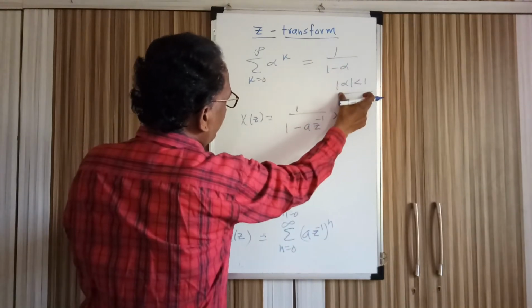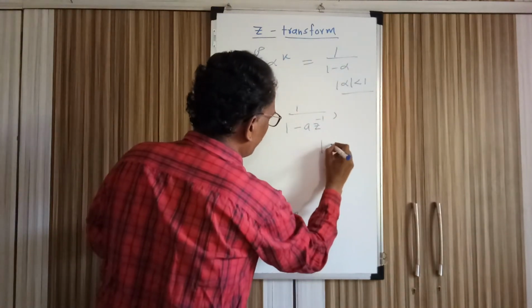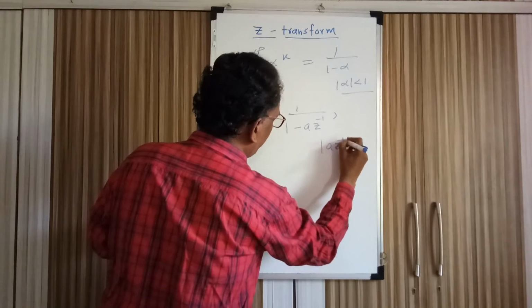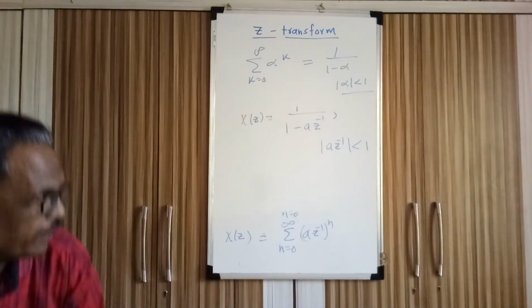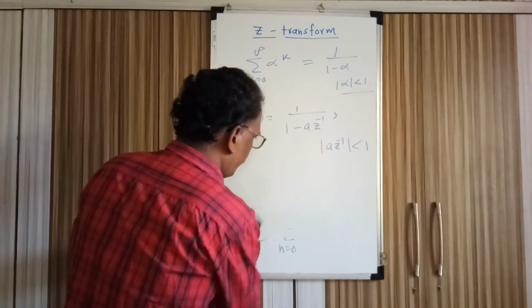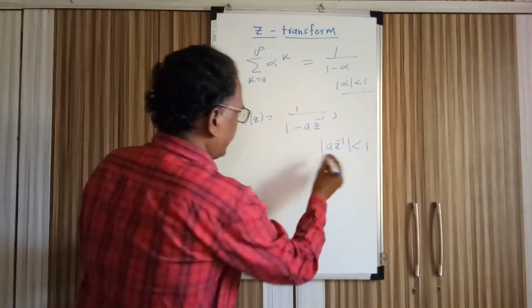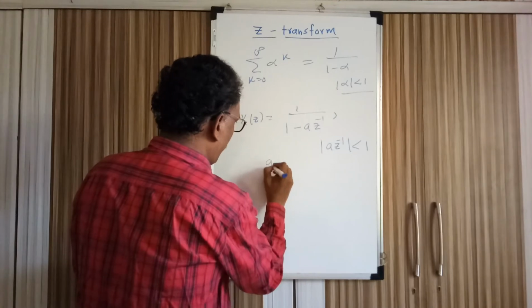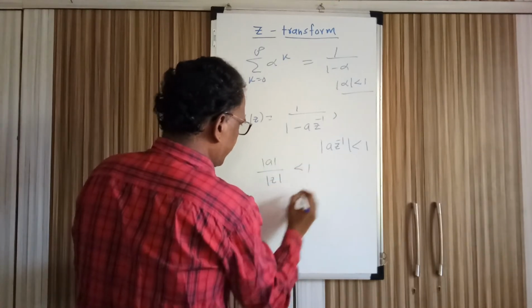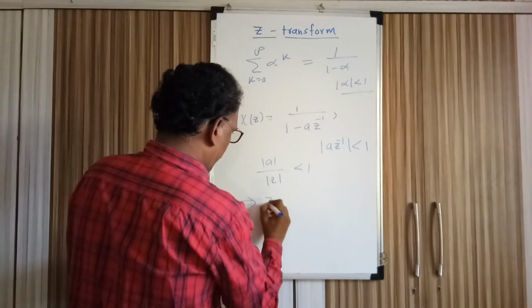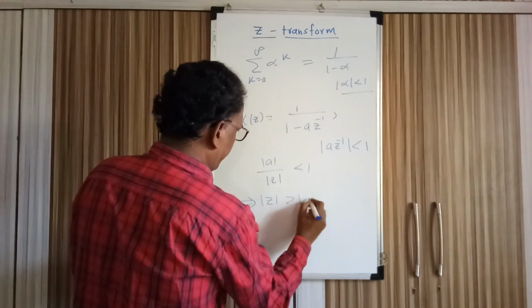But what is the constraint? Mod of alpha should be less than 1. So it means that mod of a z inverse must be less than 1. That we have to see. Mod of a z inverse can be written as mod of a divided by mod of z, which should be less than 1. This implies that mod of z is greater than mod of a.